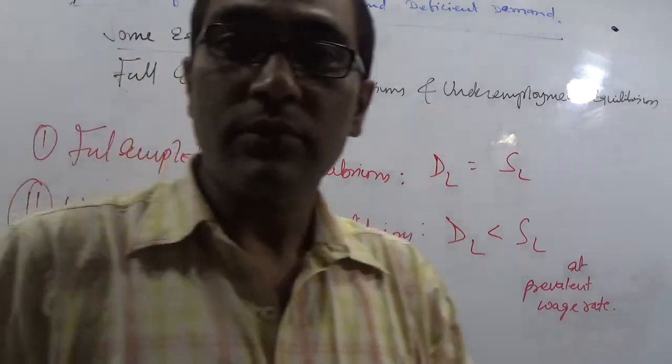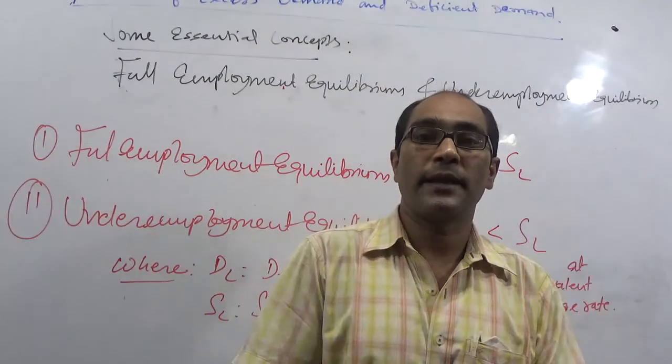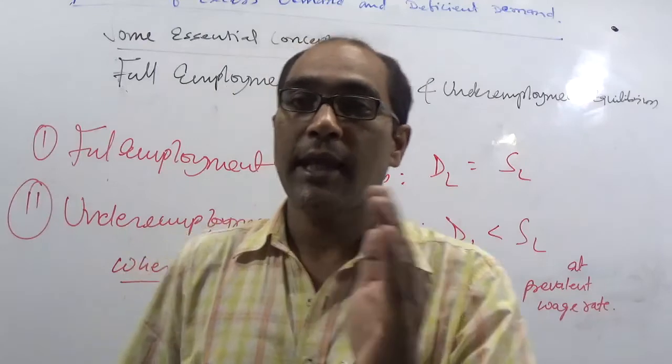So there are two options we have for equilibrium of an economy at which AD equals AS.